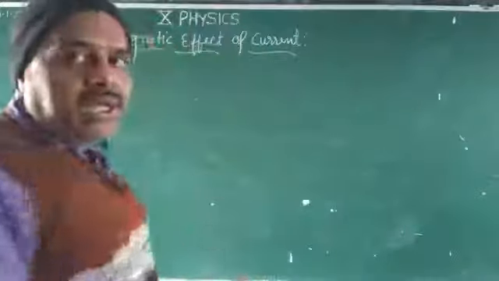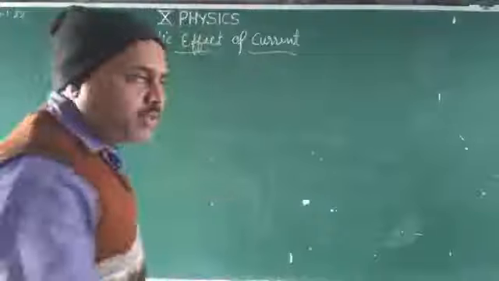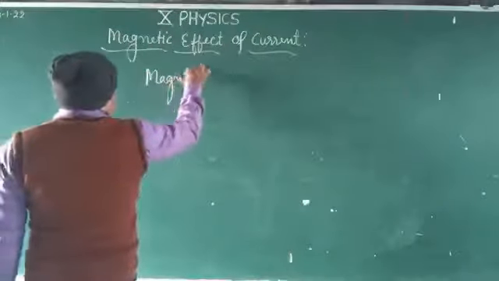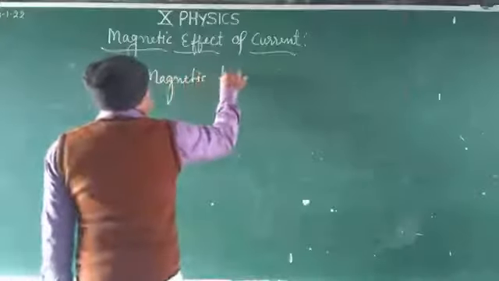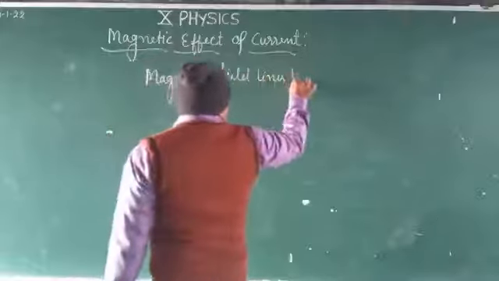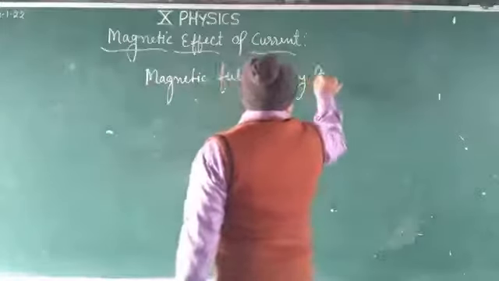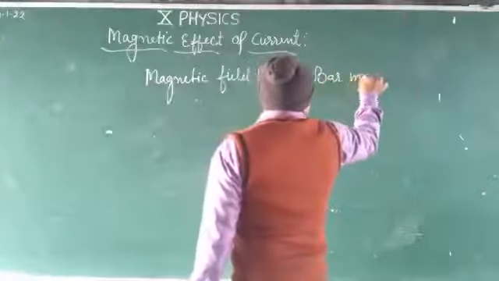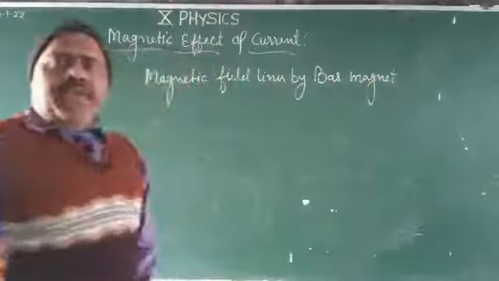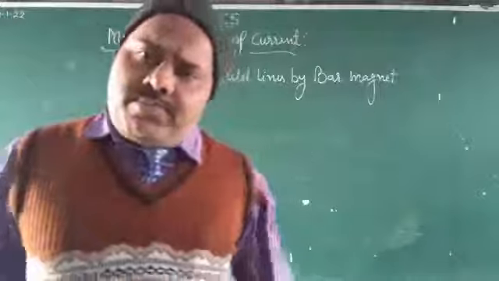Okay, now you will see here the magnetic field lines by the bar magnet. Dear student, a bar magnet, I told you, is in rectangular shape.